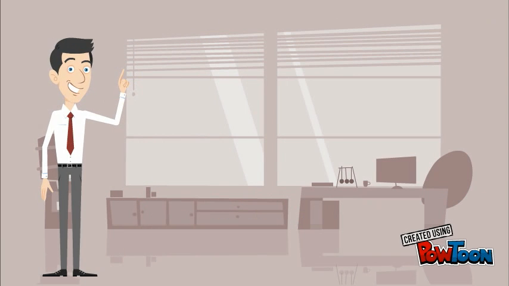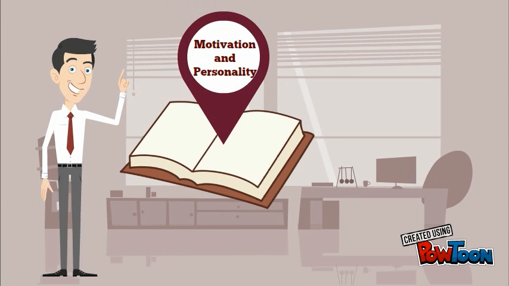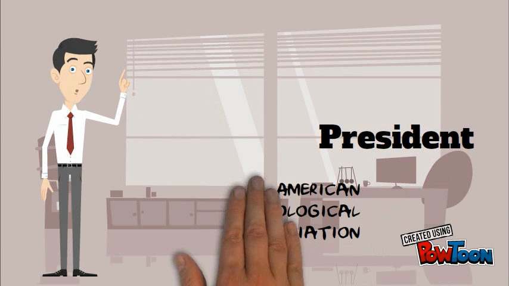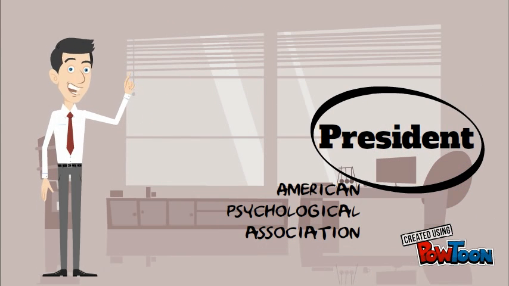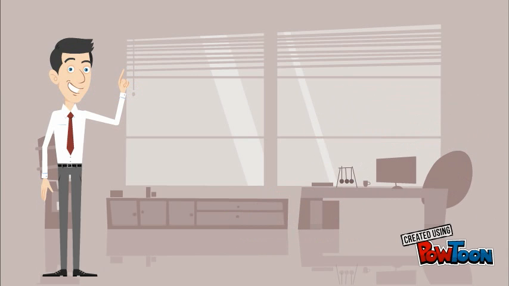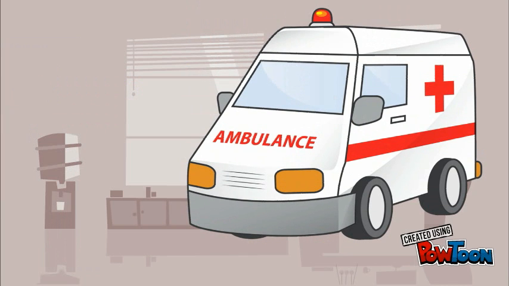Throughout his studies, Maslow wrote a book, Motivation and Personality. Maslow also became the president of the American Psychology Association. He continued to pursue the field of humanistic psychology until he suffered a fatal heart attack while jogging on May 8, 1970.